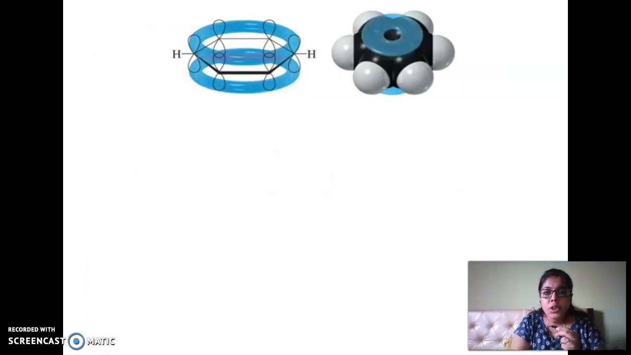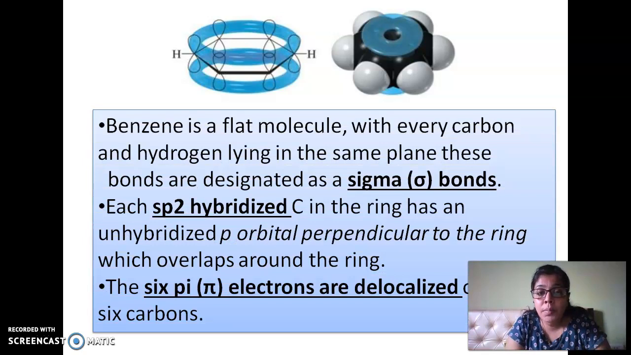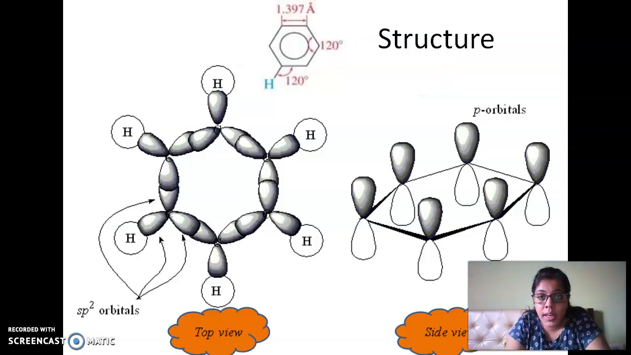Okay, coming to what exactly benzene looks like, it is a very flat molecule. Why is benzene flat? Benzene is flat basically due to the sigma bonds. All the sigma bonds make the benzene flat. However, all the sp2 hybridized carbons have their p orbitals perpendicular to the ring. So all the 6 pi electrons are delocalized, and this is how the top view and the side view of the structure look.